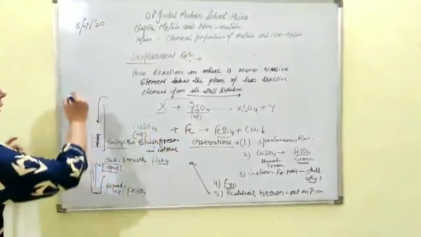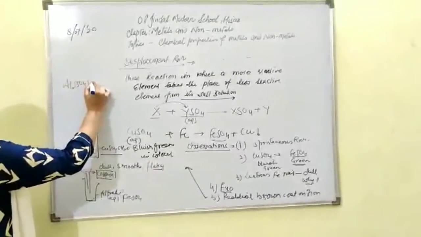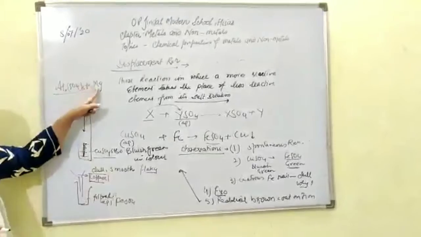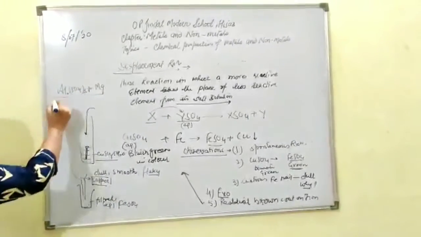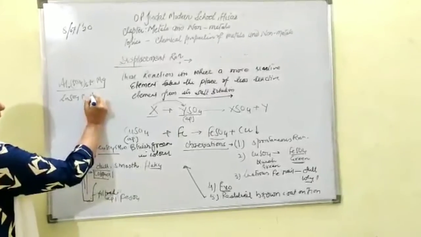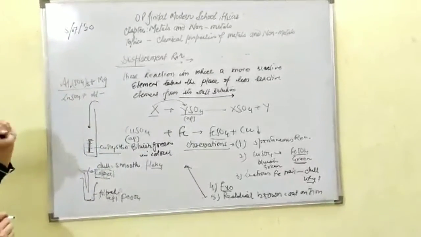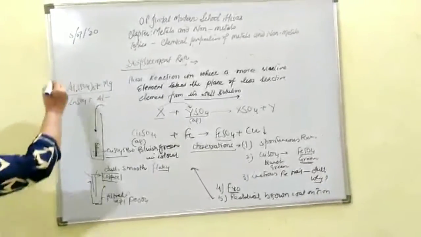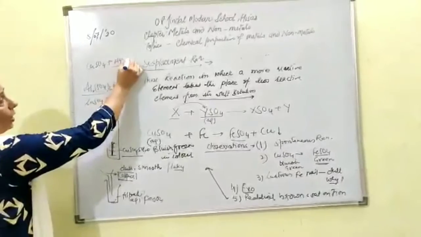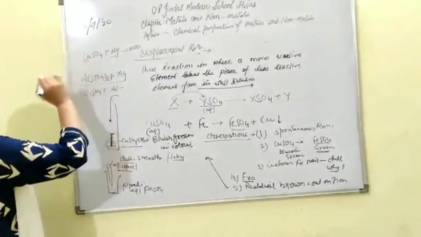Here you can go ahead with aluminium sulfate being made to react with, say, magnesium dropped in this one. Reaction will happen because magnesium is more reactive than aluminium. You can take zinc sulfate and add aluminium in this one. Yes, reaction will take place. Aluminium sulfate will be formed and the zinc will get free because aluminium is more reactive than zinc. But what if you have taken copper sulfate and you have added silver in that one? No reaction will happen. Reason: silver is less reactive than copper.